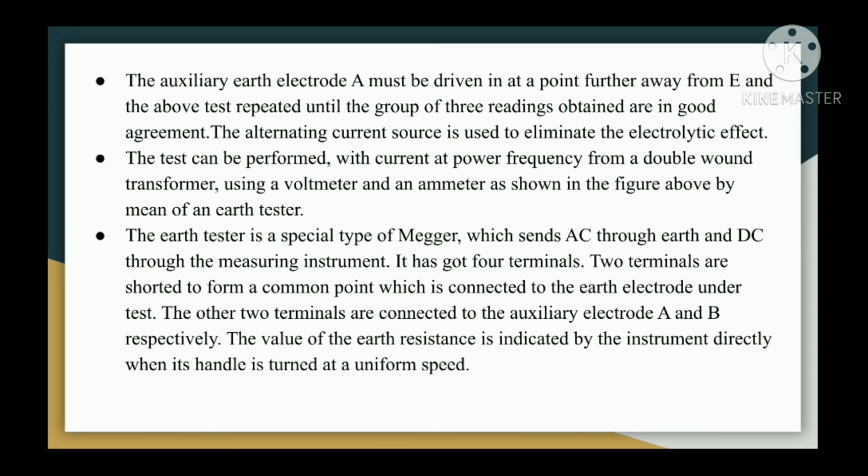The test can be performed with current at power frequency from a double wound transformer using a voltmeter and an ammeter as shown in the figure above, or by means of an earth tester. The earth tester is a special type of meter which sends AC through earth and DC through the measuring instrument. It has got four terminals. Two terminals are shorted to form a common point which is connected to the earth electrode under test. The other two terminals are connected to the auxiliary electrodes A and B respectively. The value of the earth resistance is indicated by the instrument directly when its handle is turned at a uniform speed.